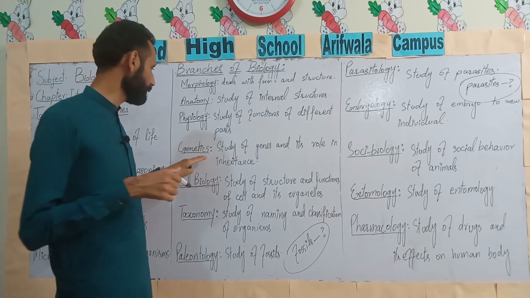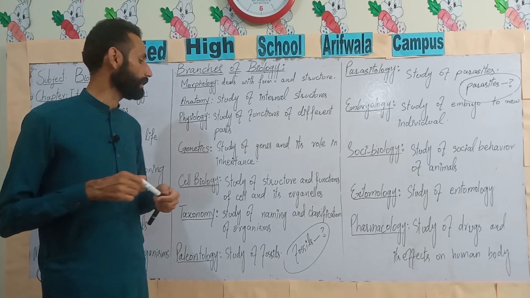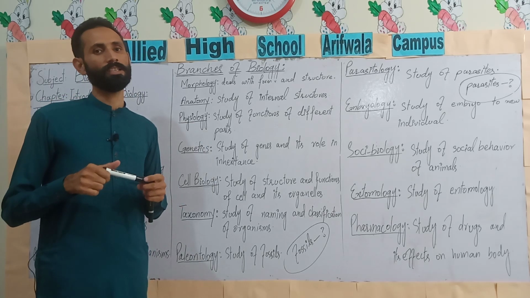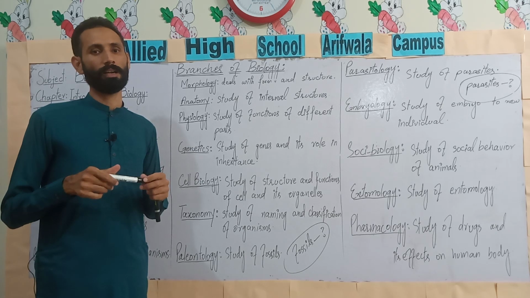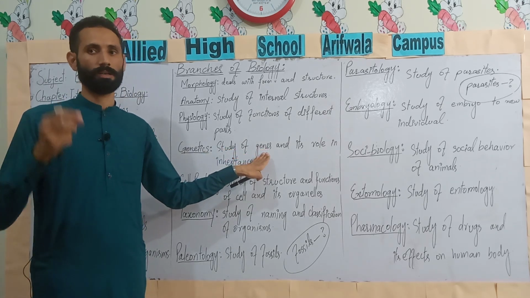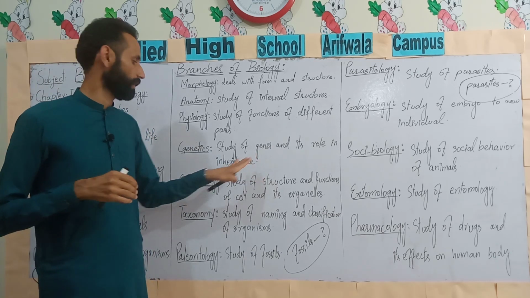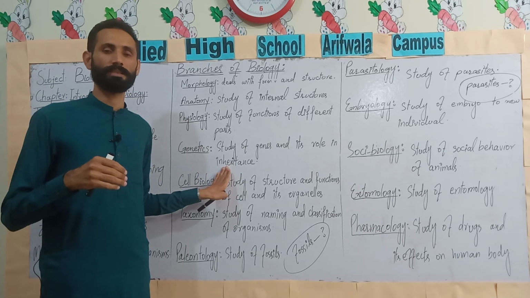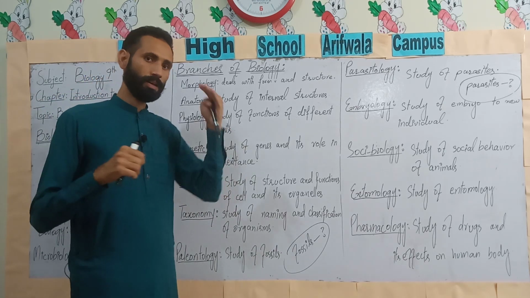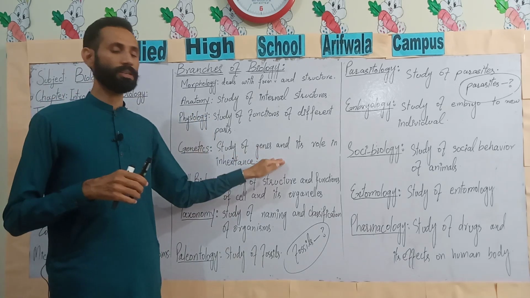Next one is genetics. Genetics is the study of genes and their role in inheritance. What are genes? Genes are actually the units that transmit characteristics from one generation to the next generation. And what is inheritance? Inheritance is the transmission of characters from one generation to the next generation.